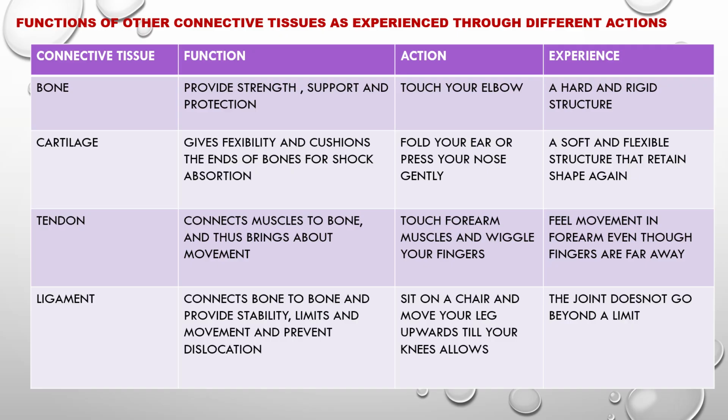Now, last connective tissue is ligament. It connects bone to bone and provides stability, limits movement and prevents dislocation. Action: we will sit on a chair and try to move our leg upward as far as our knee allows. The joint does not go beyond a limit. We are experiencing that it will not go beyond a limit.